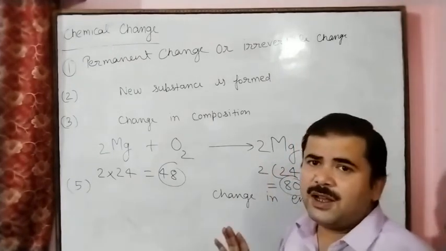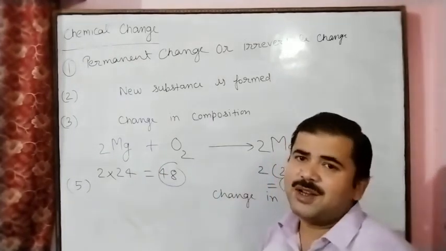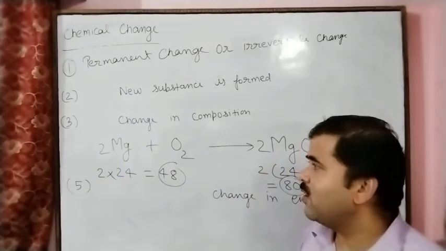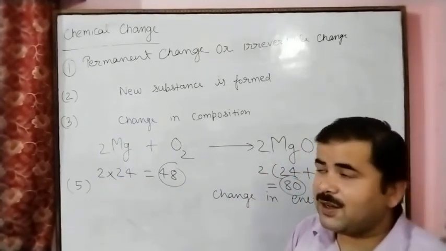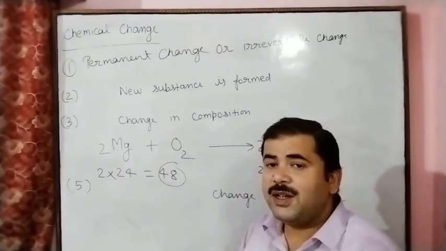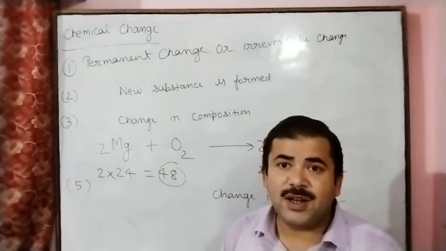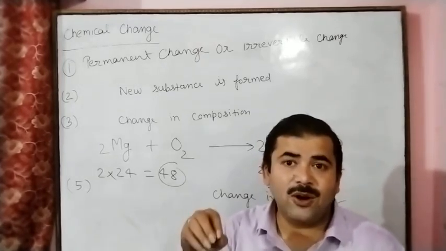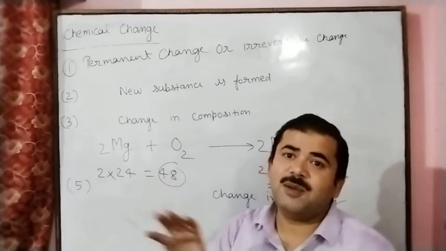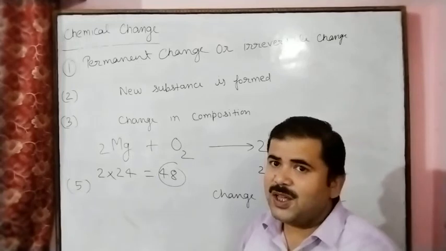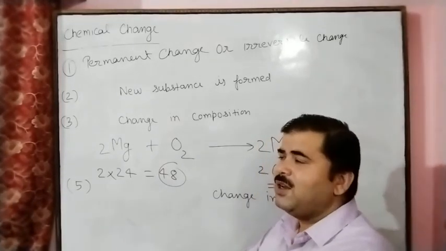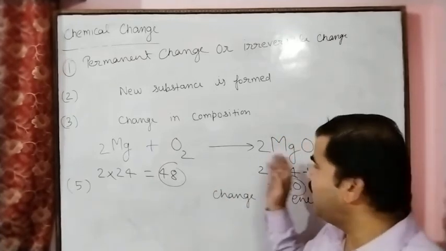But here we are not considering the oxygen, because we are burning the magnesium in oxygen. Oxygen gas is the supporter of the combustion process. So we only see the magnesium change into the residue material, magnesium oxide.